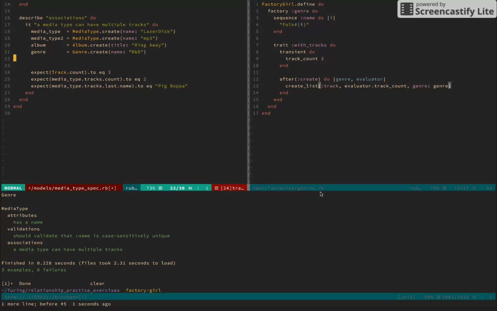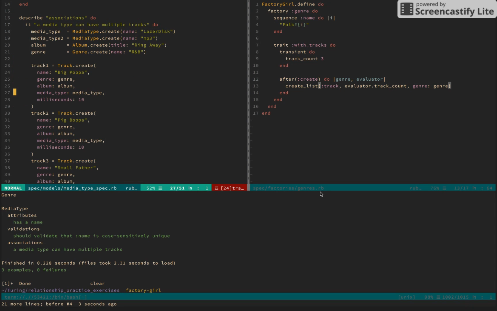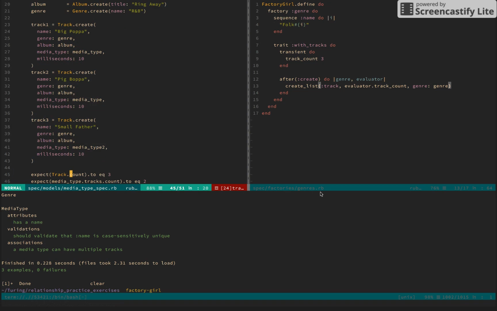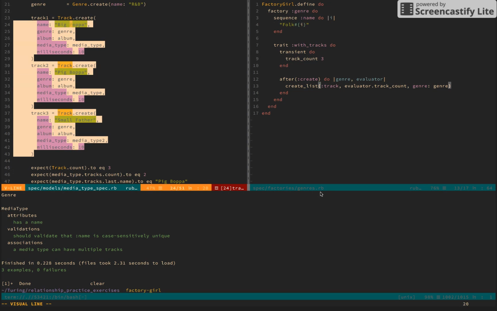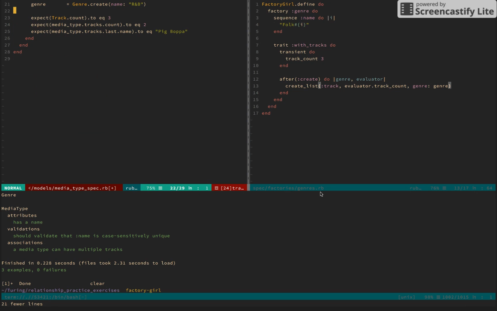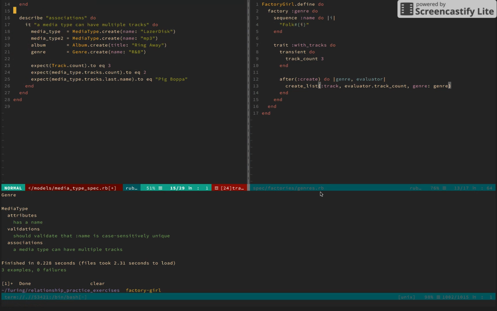So let's just keep that in mind, that we can create a list of tracks. In this case, undo that real quick. What's changing is the media type. So we've set 2 media types for differentiation. This pattern should start to feel real familiar. And there are other ways that you could kind of test this. It's just kind of the pattern we're going with. So I want to see 2 media types, and let's just go ahead and plan on making create media type.